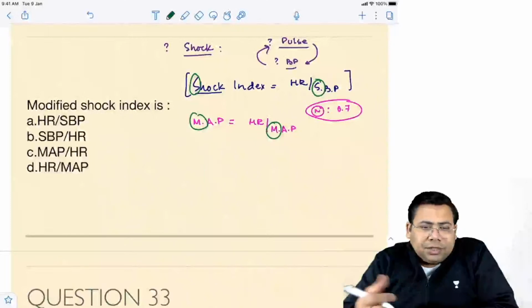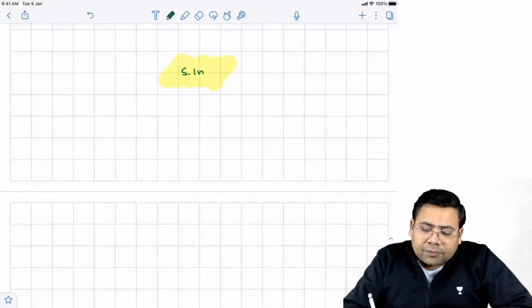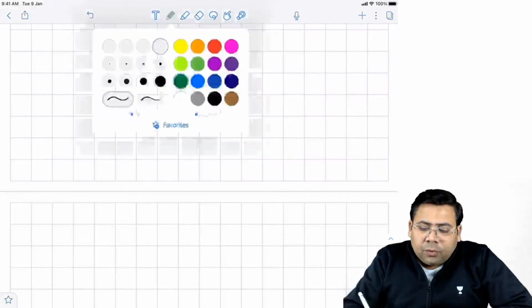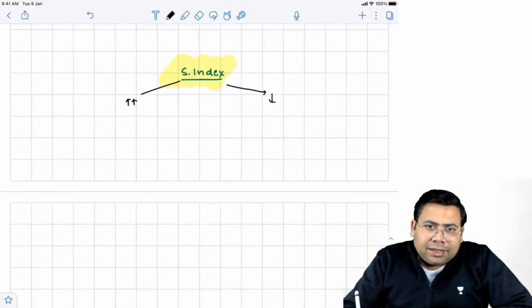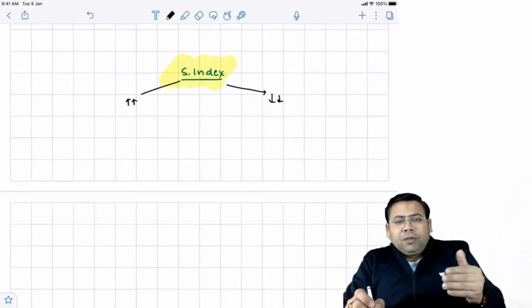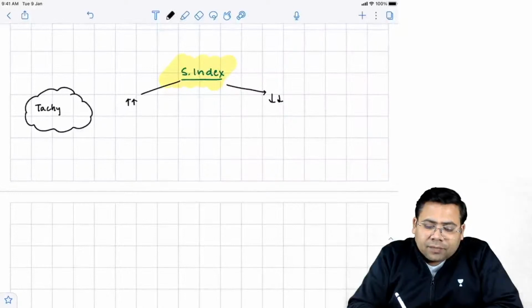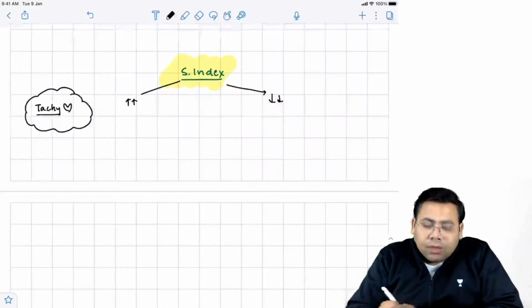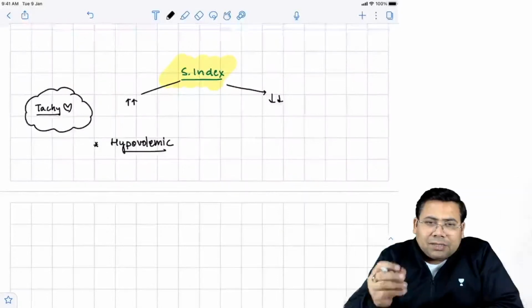Now let us see the conditions where the shock index is changing. There could be two predictions: either the shock index can increase or the shock index can decrease. Student, when will you have an increase in shock index? You'll have an increase in shock index in cases of tachycardia. In hypovolemic shock, when you have less blood, the heart is giving more circuits, so the pulse rate is already increased.